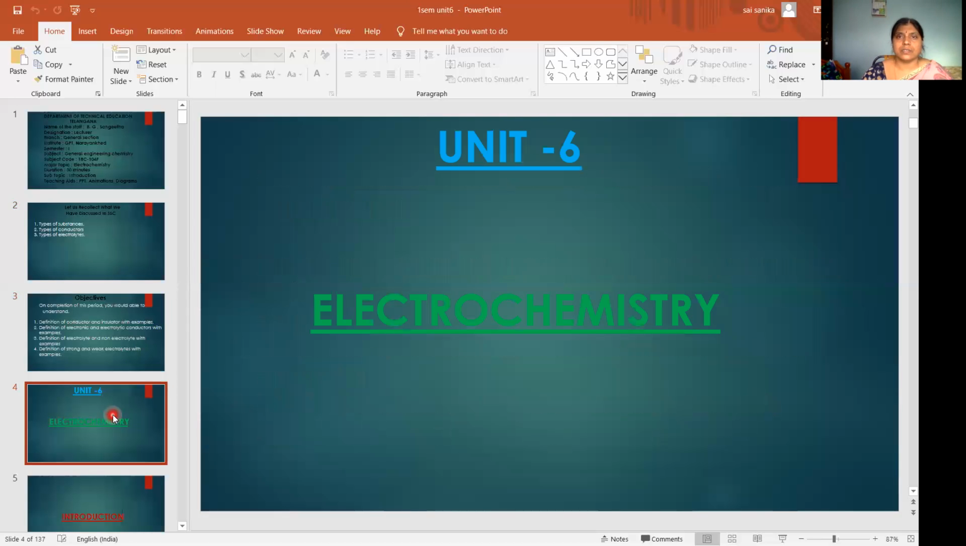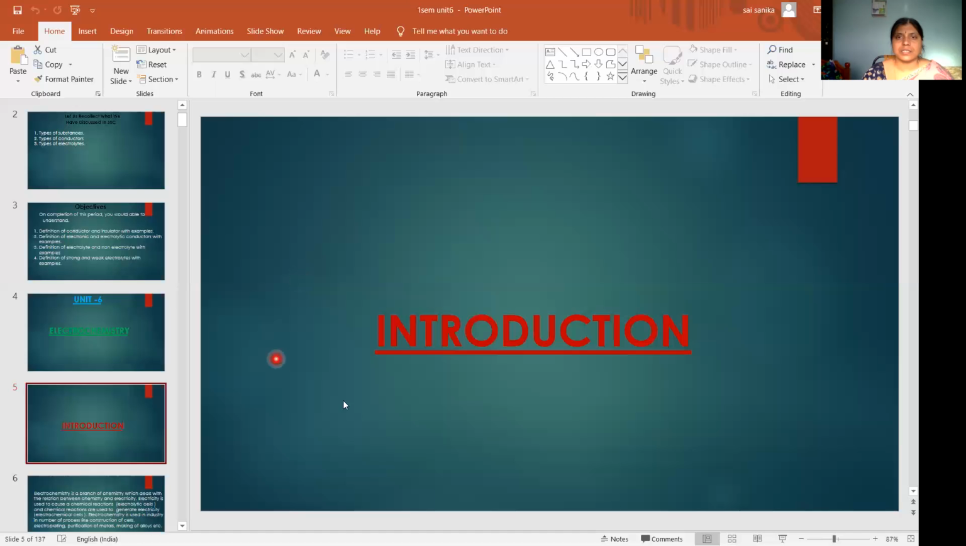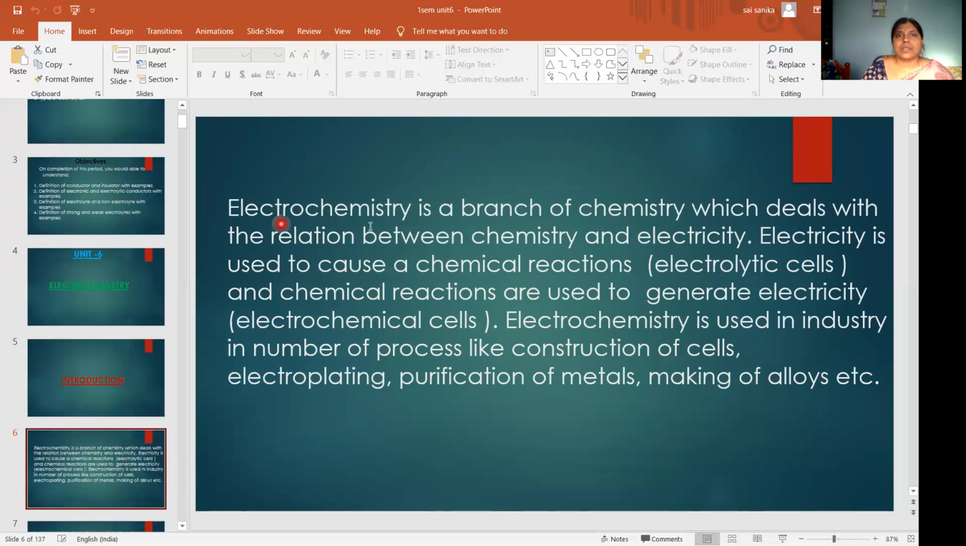So here is our unit 6. Today we are starting the next unit, as in the last class we finished the 5th unit. So today we are starting the 6th unit, electrochemistry. We will see the introduction of electrochemistry. Electrochemistry is a branch of chemistry which deals with the relation between chemistry and electricity. In the name itself, there is a relationship between electricity and chemistry.